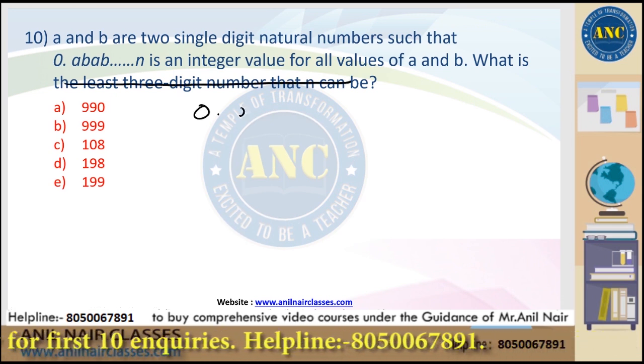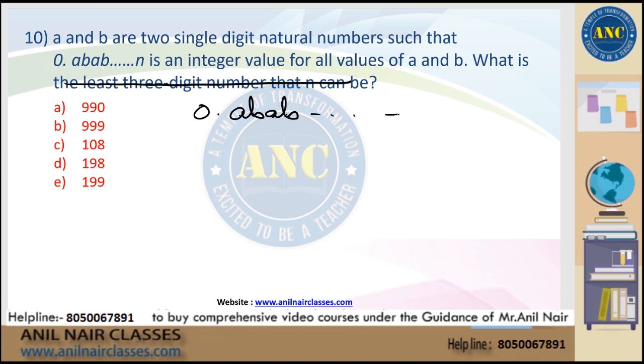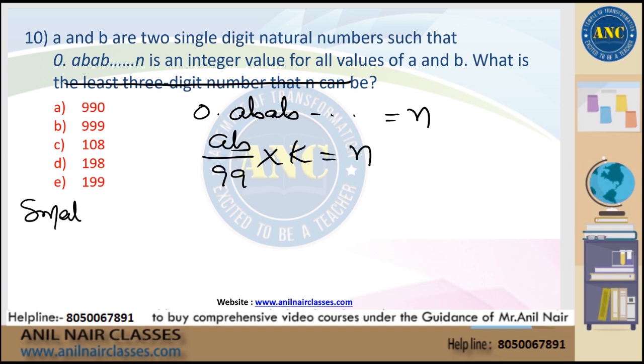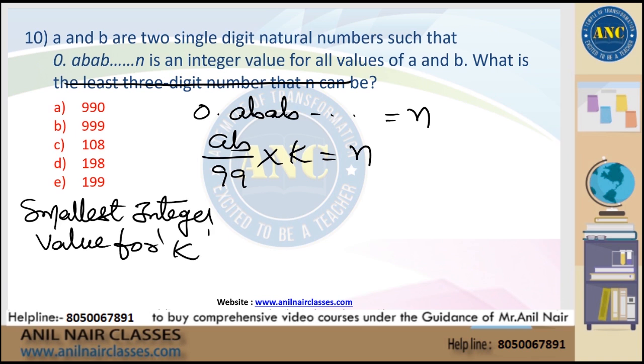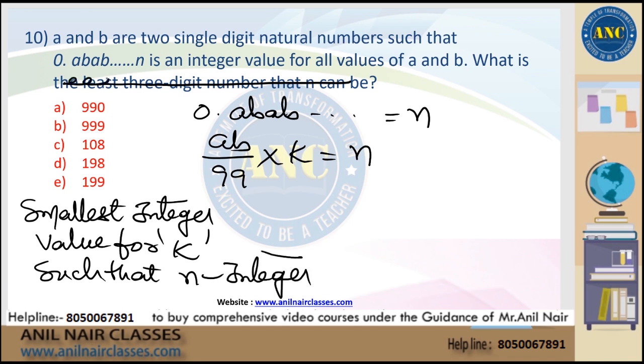N is an integer. Please change the question. The confusion is whether it is N or K. AB by 99 into K is N. Please rewrite the question. What is the smallest integer value for K such that N is an integer? For N to be an integer, what is the smallest value?